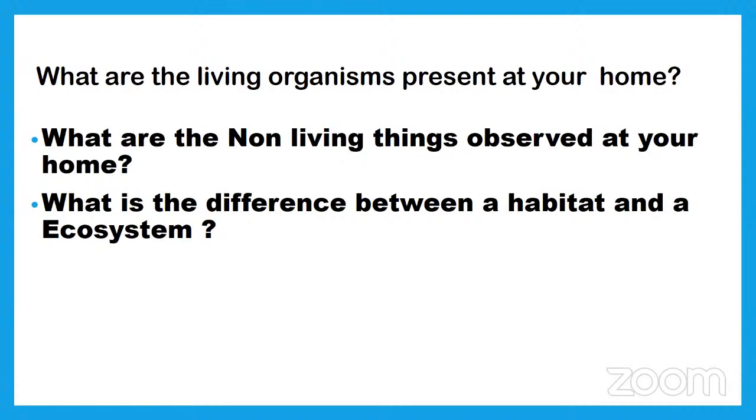If you see an example, a forest is an ecosystem. There in the forest, the nest of a bird is a habitat. In the habitat, a living organism's home, particularly of any living organism. If you take an ecosystem, there are different kinds of habitats. There are different kinds of living organisms in the ecosystem, and there is a relationship between the different living organisms there.